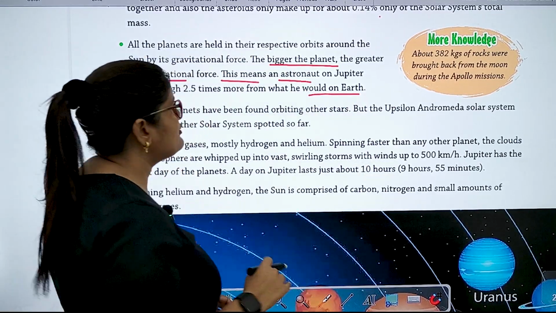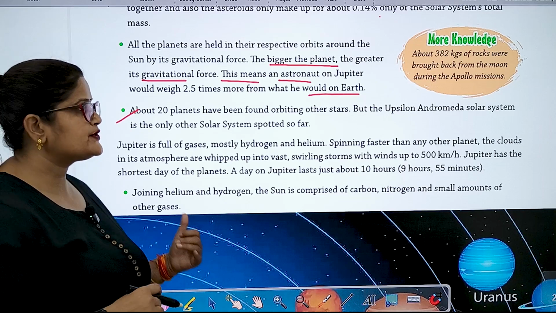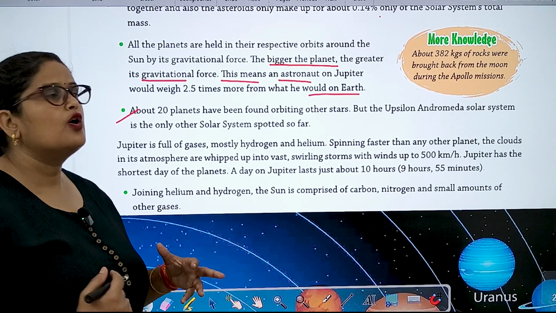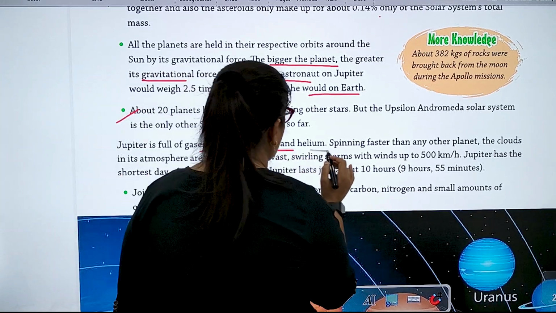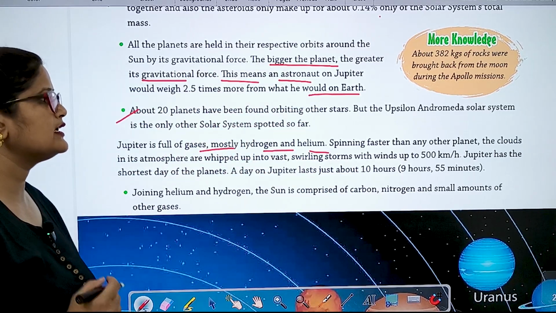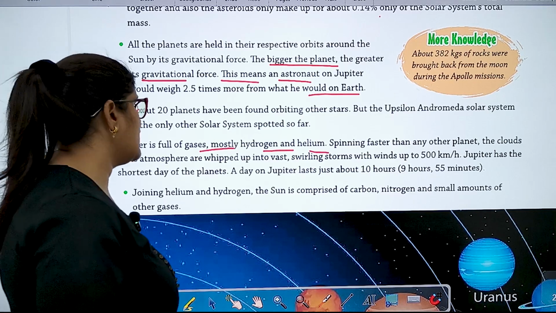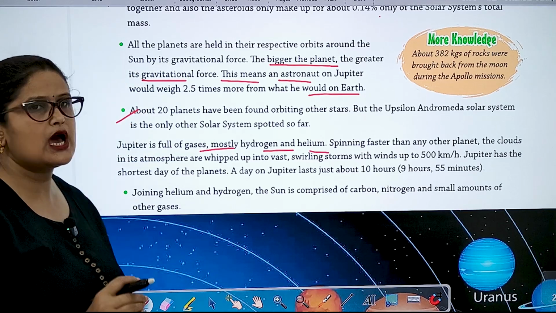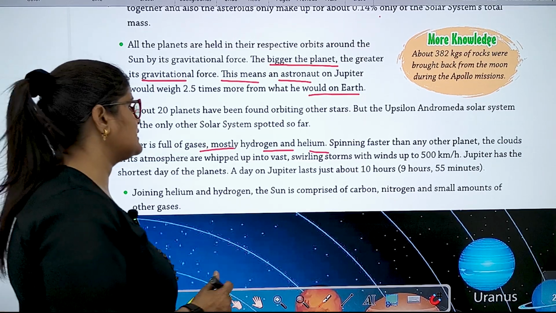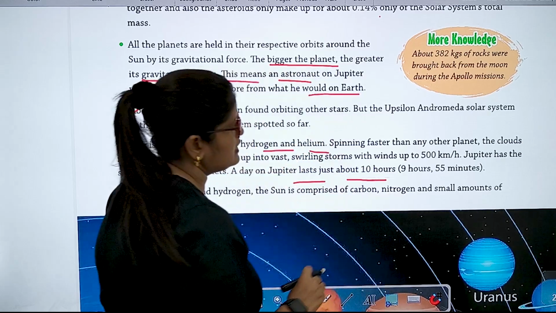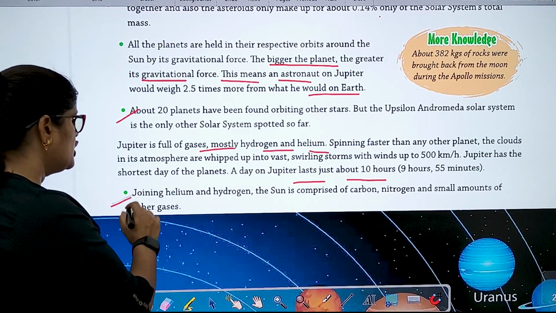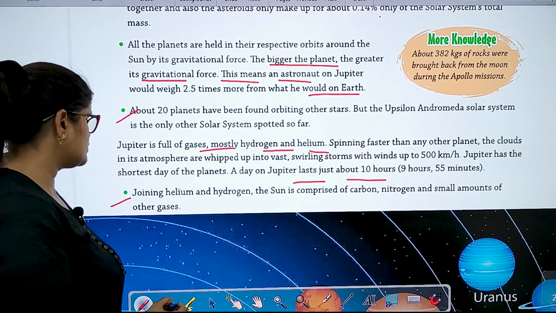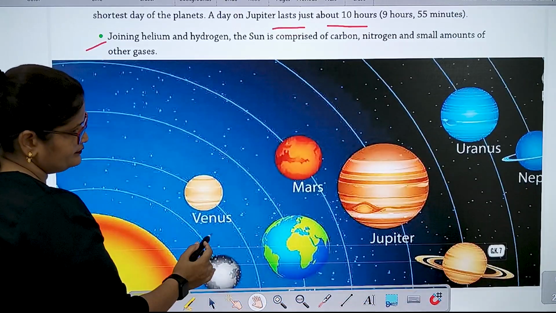About 20 planets have been found orbiting other stars, but the Upsilon Andromedae solar system is the only other solar system spotted so far. Jupiter is full of gases, mostly hydrogen and helium, spinning faster than any other planet. The clouds in its atmosphere are whipped up into vast swirling storms with winds up to 500 km per hour. Jupiter has the shortest day of the planets. A day on Jupiter lasts just 9 hours, 55 minutes. Joining helium and hydrogen, the sun is comprised of carbon, nitrogen and small amounts of other gases.